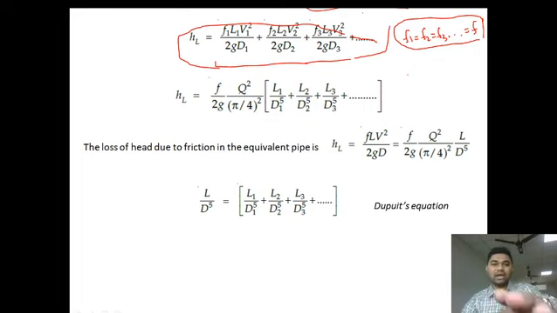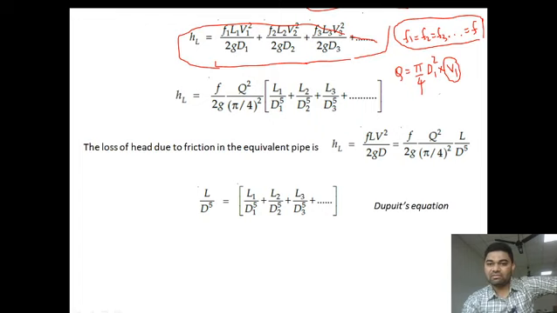Now, let us convert V1 or V2 in terms of Q. As we know, Q is equal to area into velocity. Q is equal to pi by 4 d square into V1 for pipe 1. So from here, what is the value of V1?